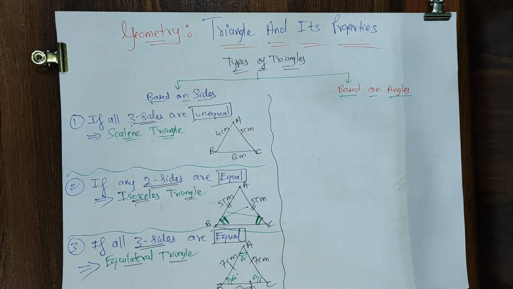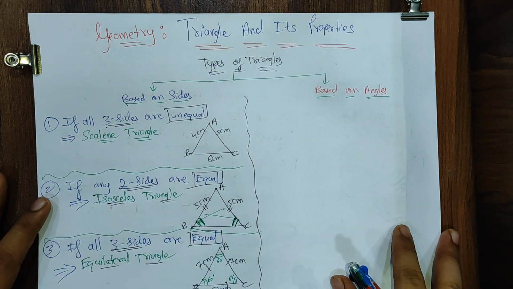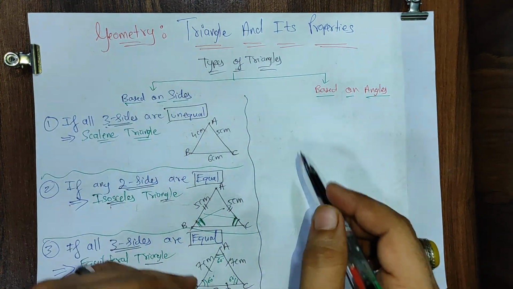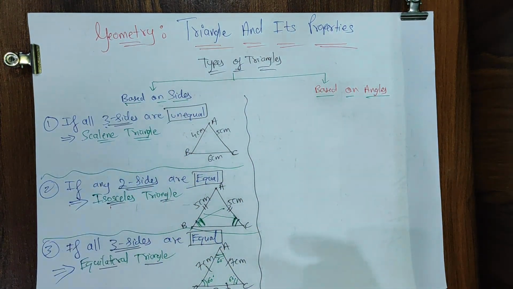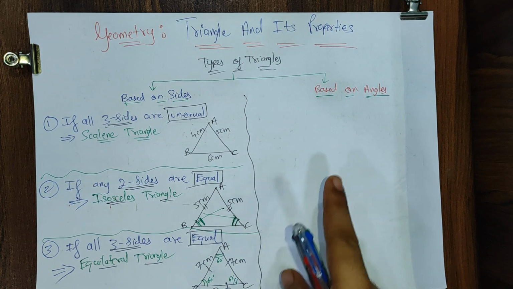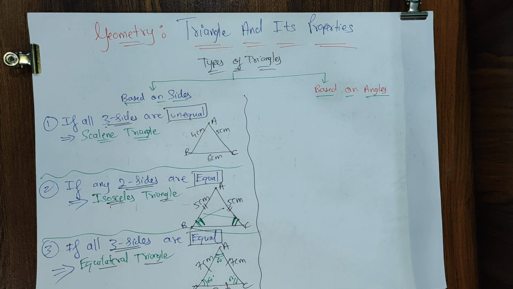Great, amazing students. After completing this classification, I told you the types of triangles. There will be two types of triangles: based on sides and based on angles. So we completed all the things about what? About sides. Yes. Now you don't write please. Let me complete the angles and then you can start, all of you. So let's start, everyone, based on the angles.